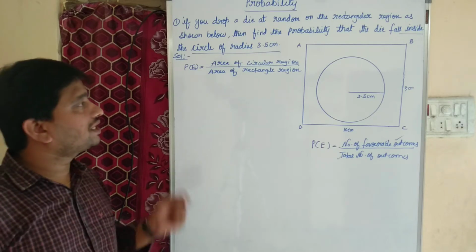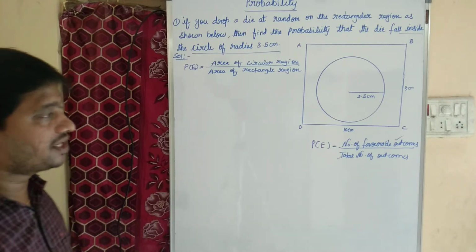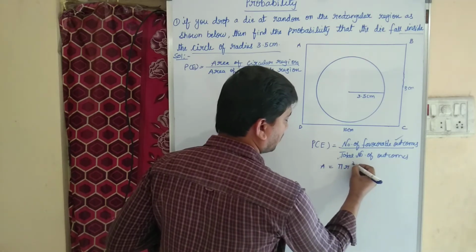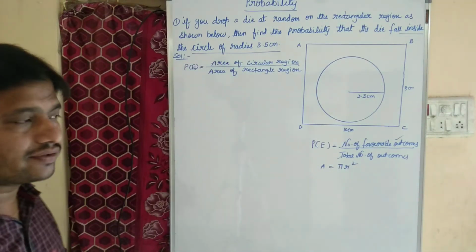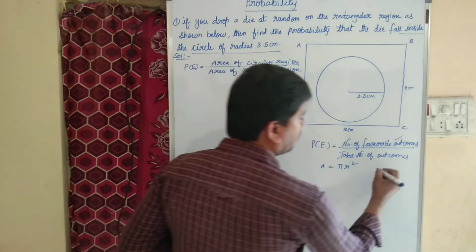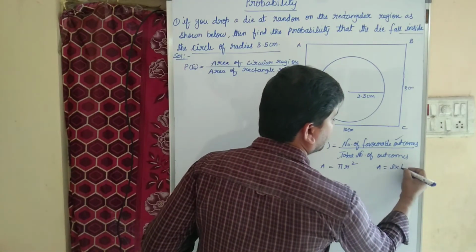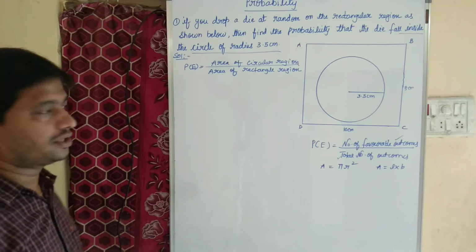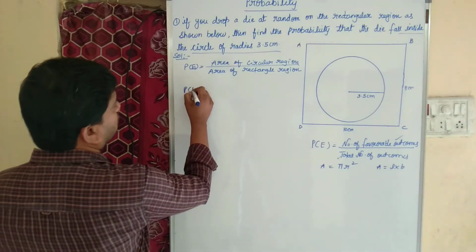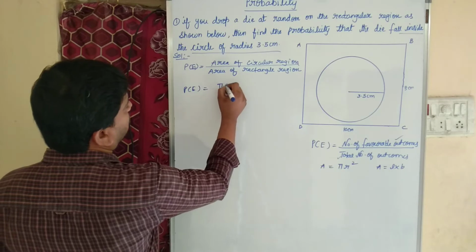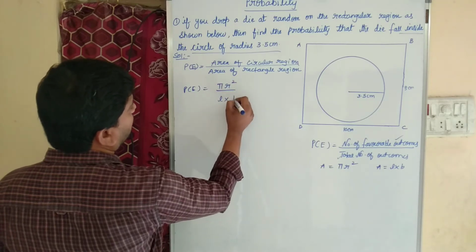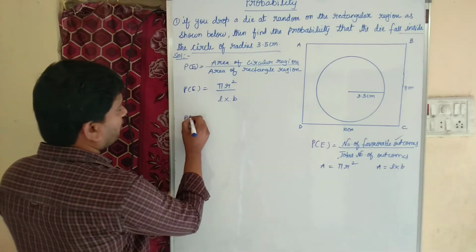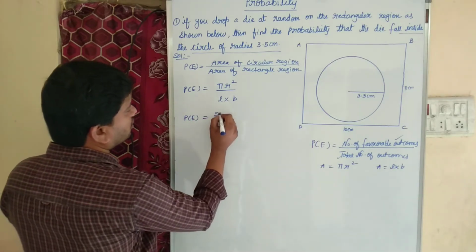Now what is the area of circle if the radius is given? If radius is given, area of circle formula is pi r square. And what about area of rectangle formula? Area of rectangle is length into breadth. So P of E equal to area of circular region pi r square, area of rectangular region L into B. So we know, children, what is the value of pi? The value of pi is 22/7.